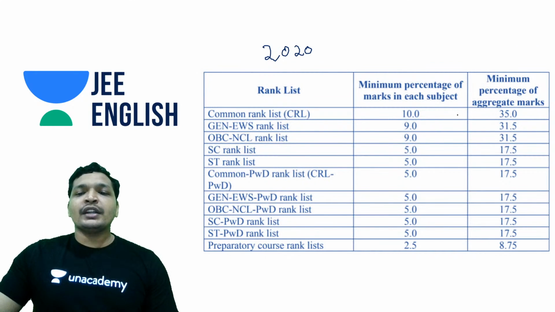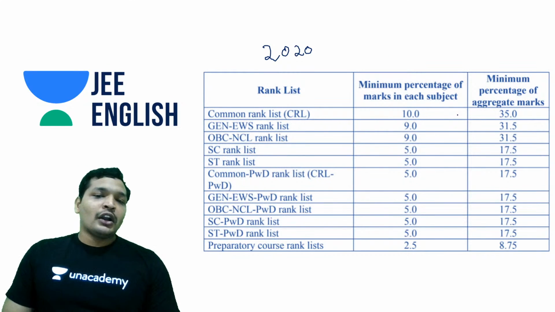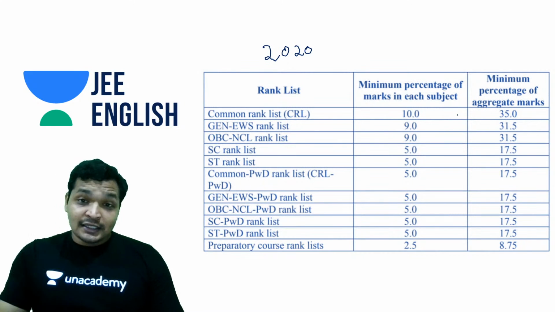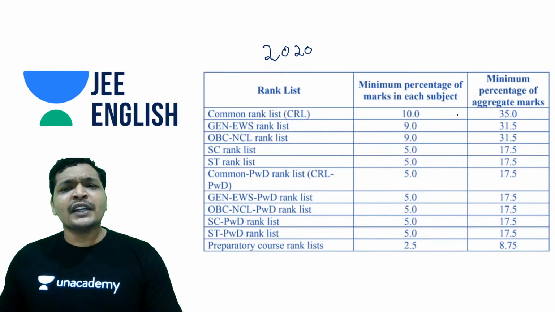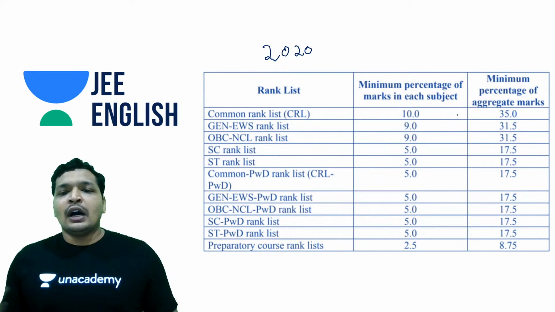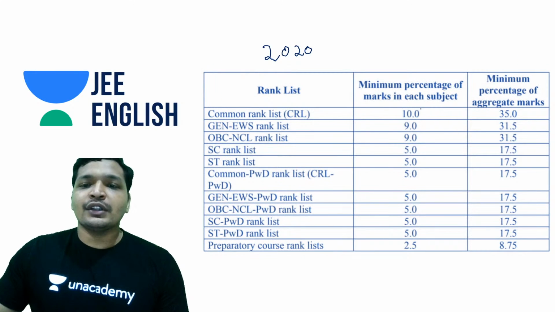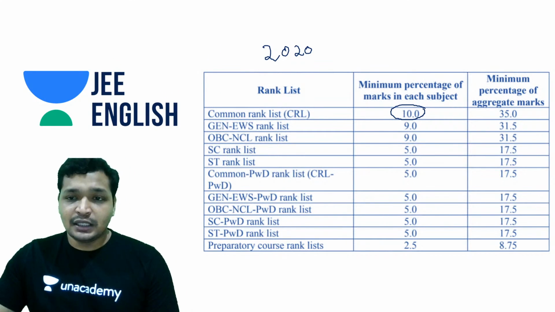Initially in 2019, it was stated that you needed 35% in the creamy layer general ranks. I'm really sorry, creamy layer general ranks. So that way you need 35%. Later on, the cutoff came down to 25%. But again, this year it is being said that you need 10%. You need to score 10% minimum in each subject.